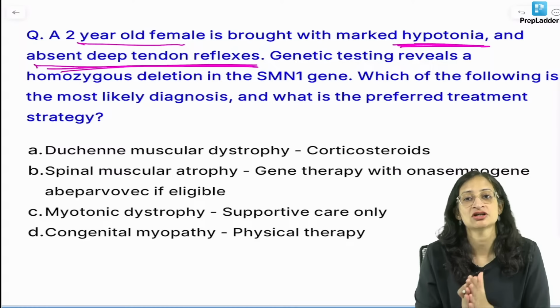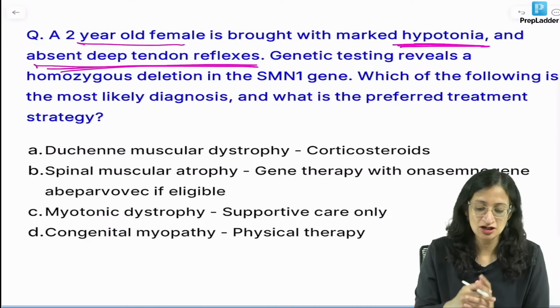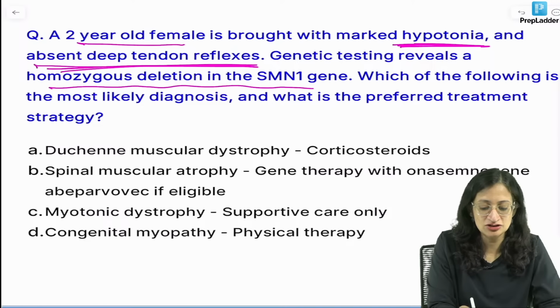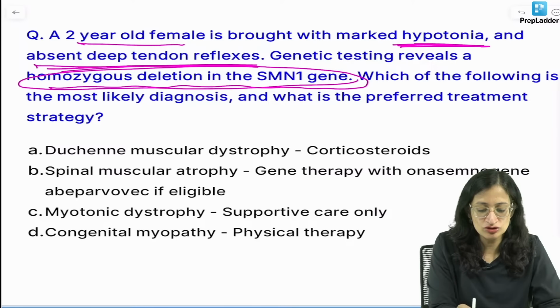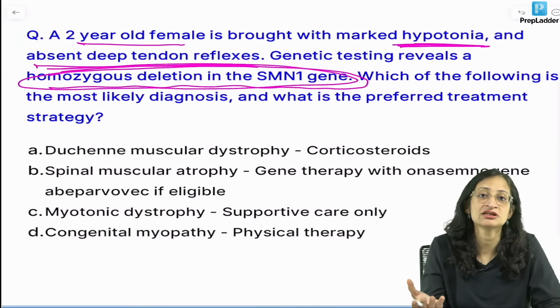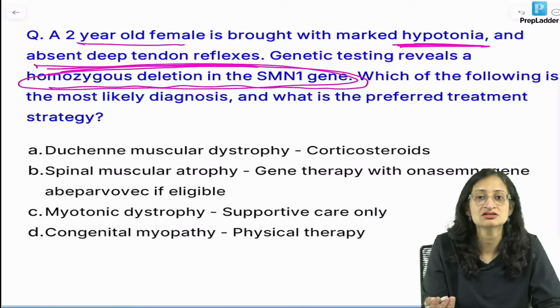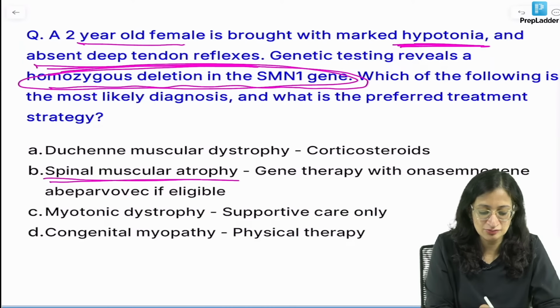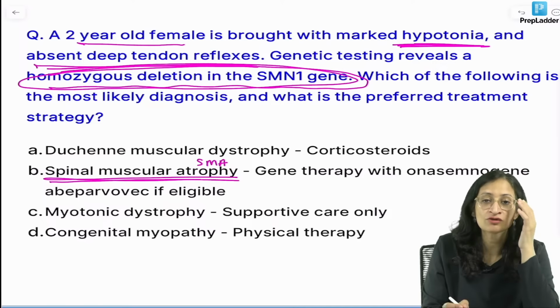Moving ahead, you have a 2-year-old female who is brought with marked hypotonia and absent deep tendon reflexes. So it is a floppy child. Hypotonia, absent DTRs, genetic testing reveals a homozygous deletion in SMN1 gene. So this homozygous deletion in SMN1 gene gives me the diagnosis. What is the diagnosis? Our diagnosis here is spinal muscular atrophy or SMA. Which of the following is the most likely diagnosis and what is the preferred treatment?